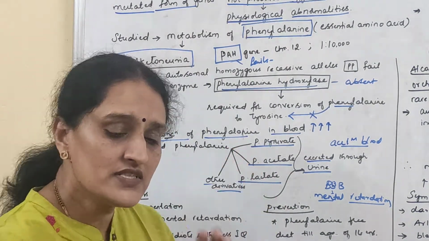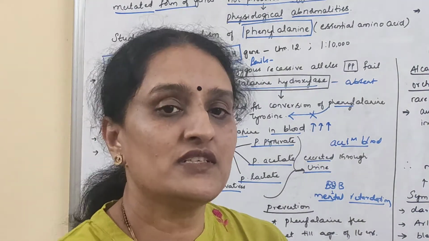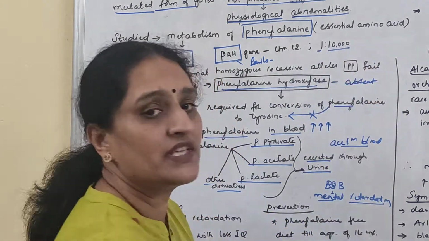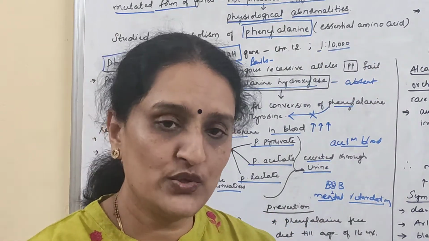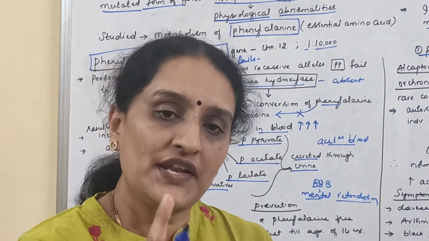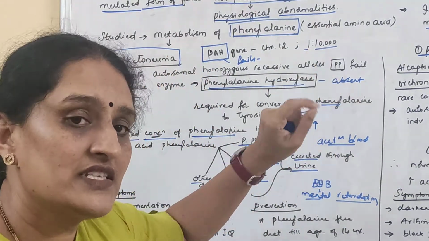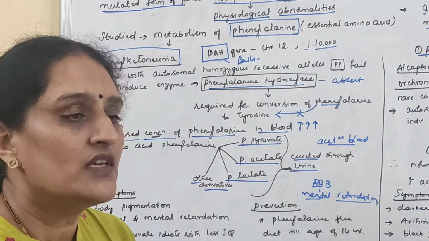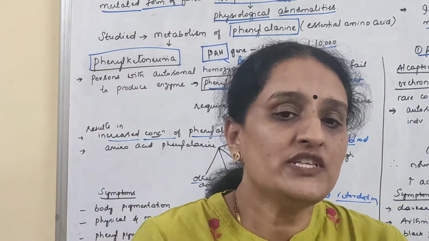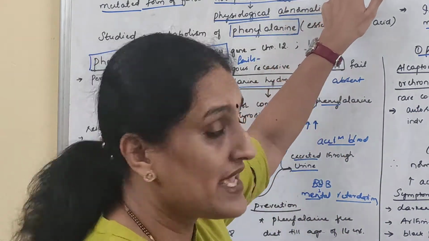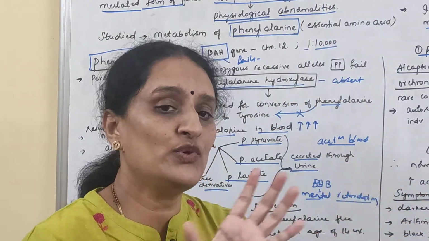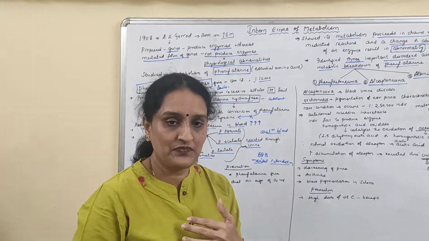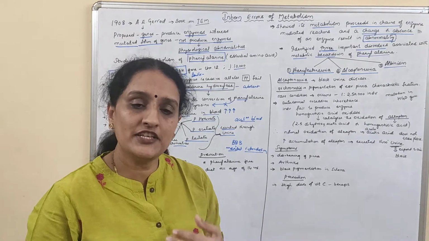Now this disease is not very common in occurrence. It occurs in 1 in 10,000 individuals. Like if you take around 10,000 individuals, out of 10,000, any one could be affected. That is the frequency of this disease, phenylketonuria. Now you can ask me, we said they are inborn errors, meaning to say they are connected with the genes. When it is coming through the genes, that means it is inherited, right? So how does this disease get inherited?